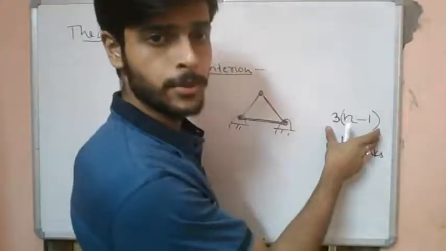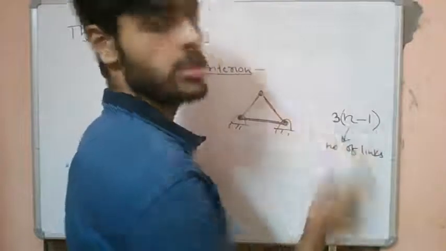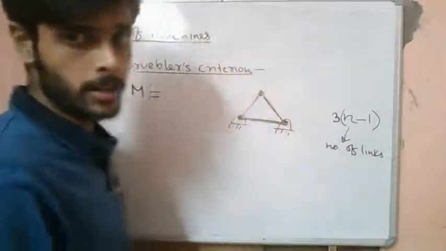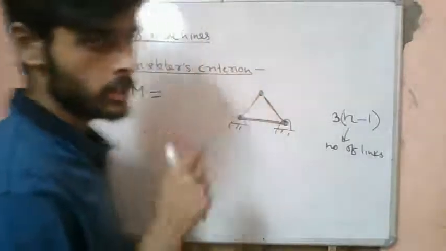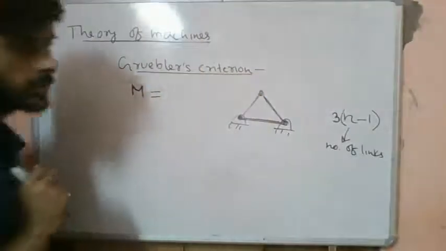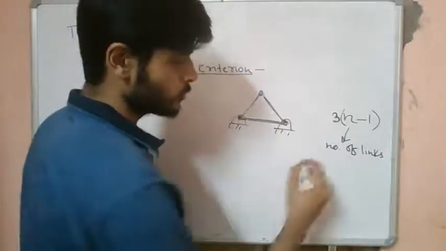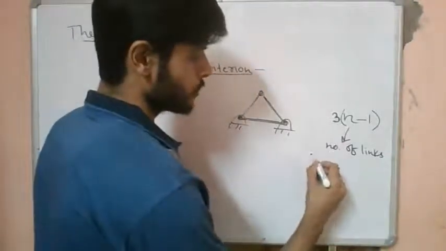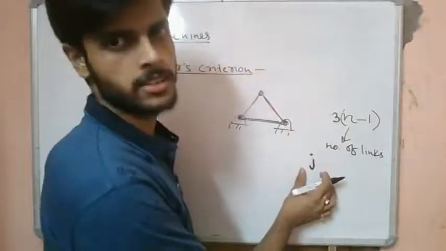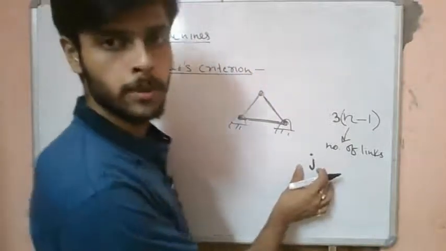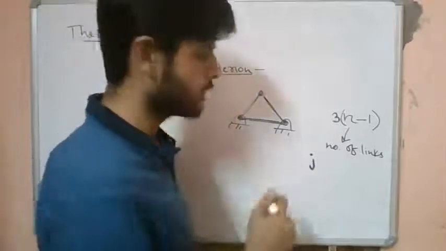So if this is the total number of degrees of freedom for an n-link mechanism, for each lower pair we will have 2 degrees of freedom subtracted. Now if we have, let's say, j number of lower pairs or joints, each subtracts 2 degrees of freedom.